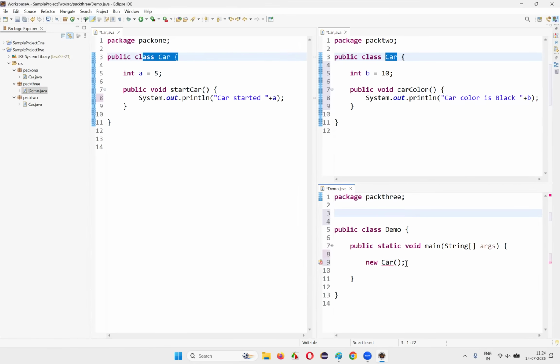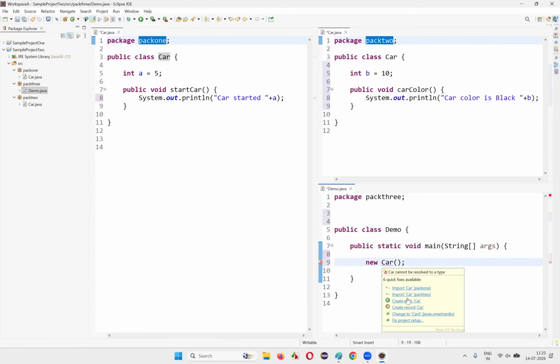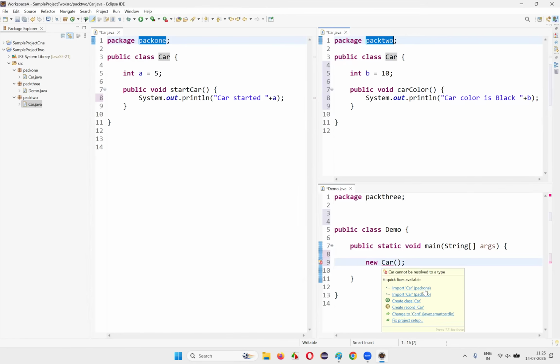So here I need to write this. If you hover also, it will give the same thing: import Car. But here two import statements are coming, guys. You thought only one import statement would come, right? But this class having the same name belongs to pack1, and this class having the same name belongs to pack2. So if I hover the mouse, there is an ambiguity whether you want to import this particular Car, for which you want to create the object in this class, from pack1 or pack2, because a same-name class is in pack1 and in pack2. So which Car do you want to import? From pack1 or pack2?